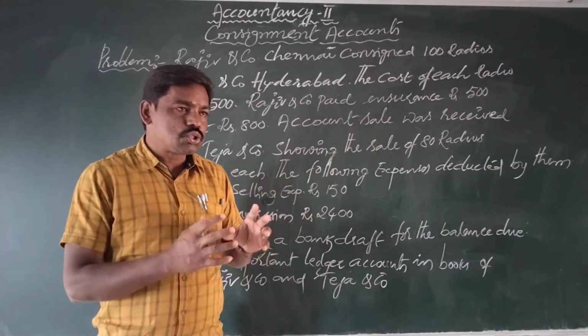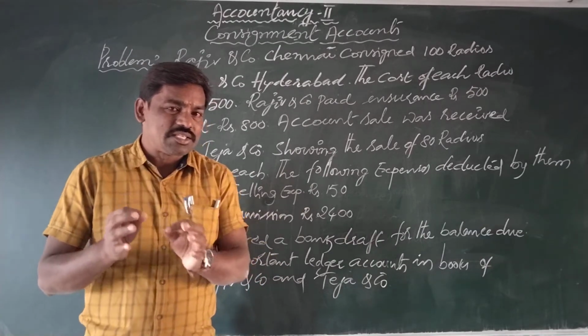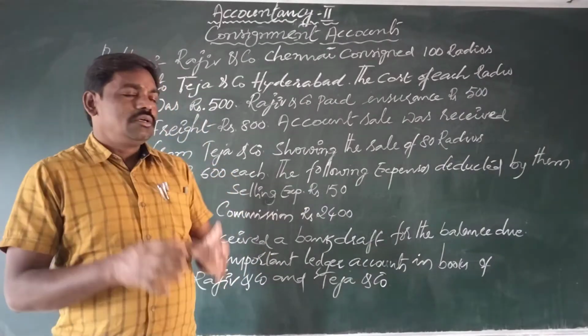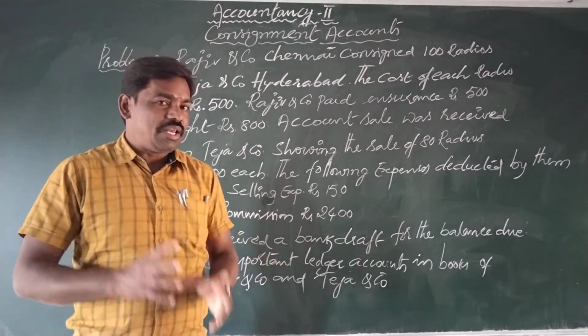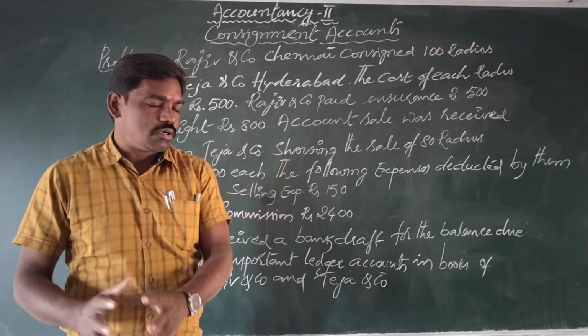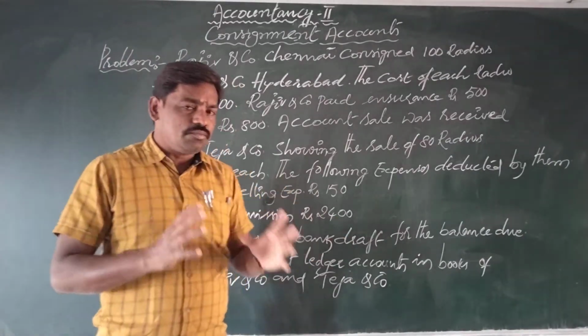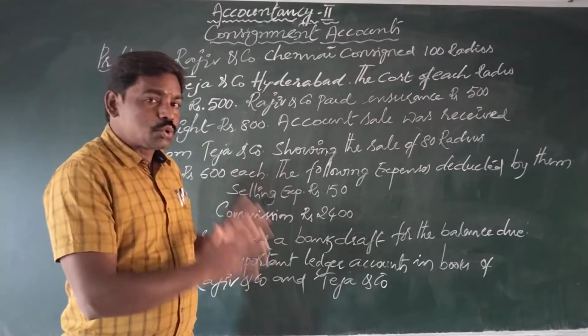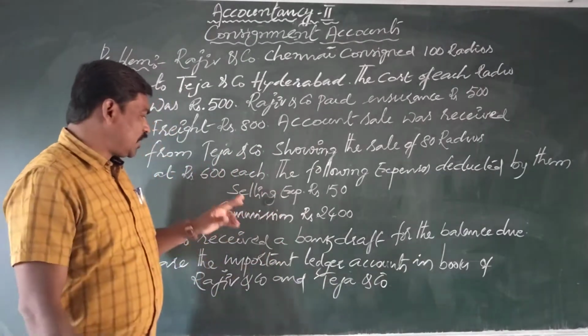Out of 100 he sold 80 radios, so the remaining radios are unsold stock. 20 radios were not yet sold by the consignee. Keep this point in your mind, and come to the next one.